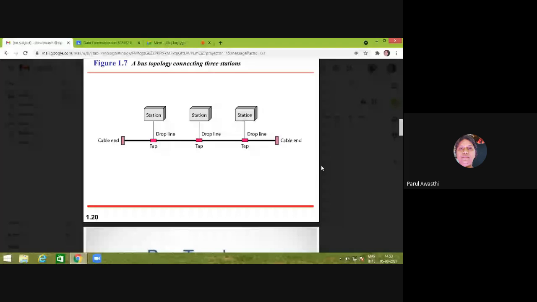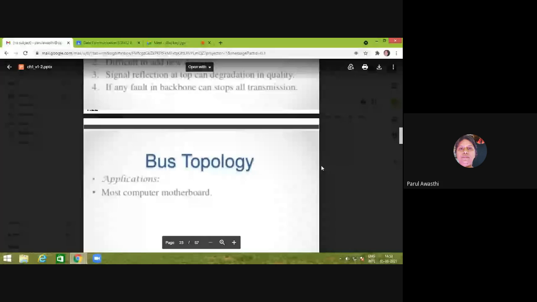So we have to be very careful about the cable end. And if there is any fault in the backbone, it will stop all the transmission.